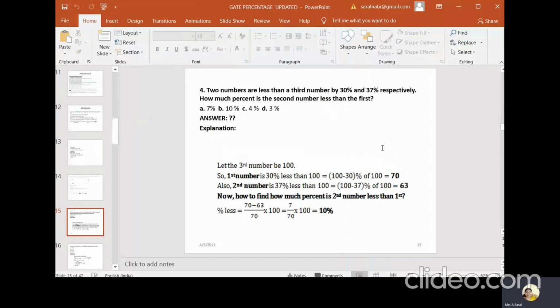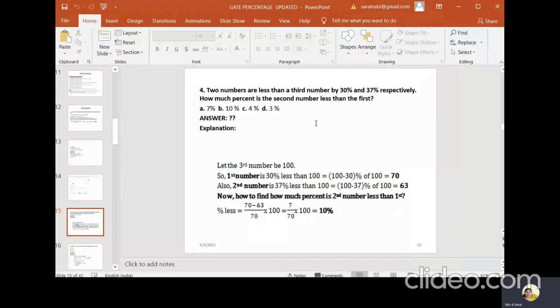Two numbers are less than a third number by 30% and 37% respectively. How much percent is the second number less than the first? Understood the question clearly?